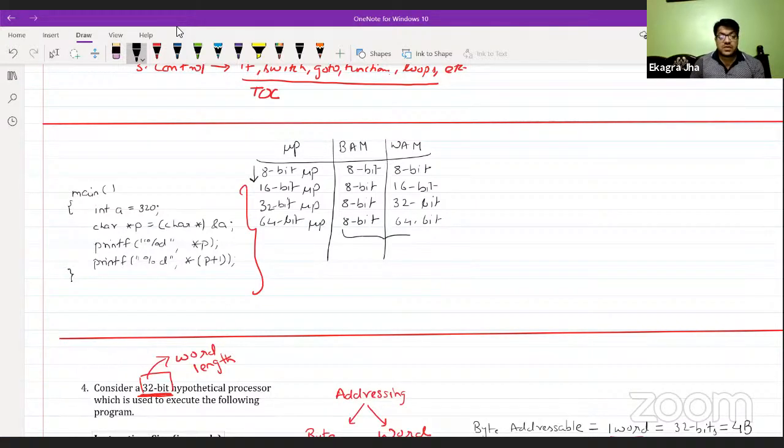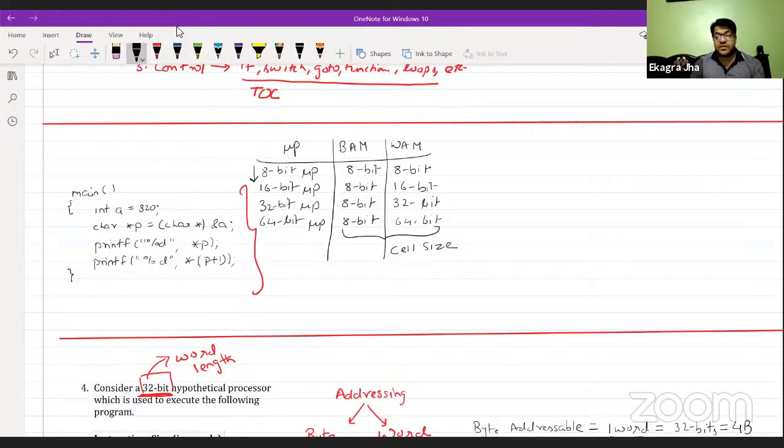So these are the variations we have in the cell size, because the RAM is a set of cells. Each cell depends on whether the memory is byte addressable or word addressable. If the addressing is byte addressable, the cell size is fixed at 1 byte, which is 8 bits. If it is word addressable, the cell size depends on the word length of the processor.